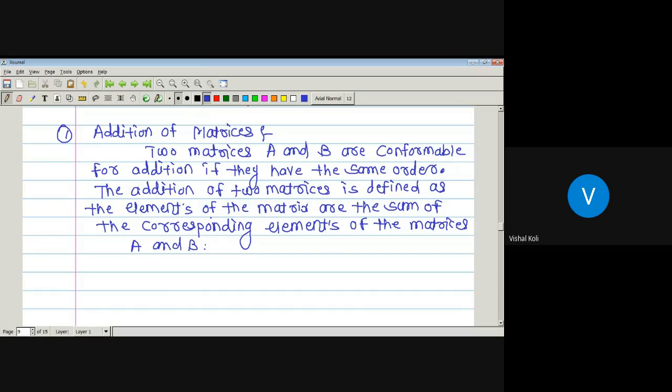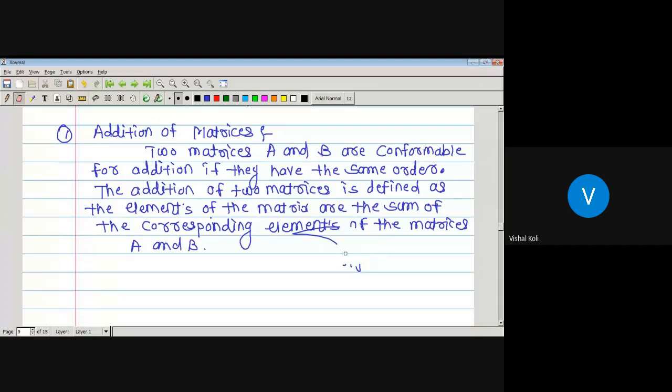the addition of two matrices A and B is defined as the sum A plus B. Any element in A plus B is the sum of corresponding elements of the matrices A and B. That is, if Aij is the element of matrix A and Bij is the element of matrix B, then the ij element of the matrix A plus B is nothing but Aij plus Bij. Okay, let us see how to add these matrices. We will see by taking one example first.